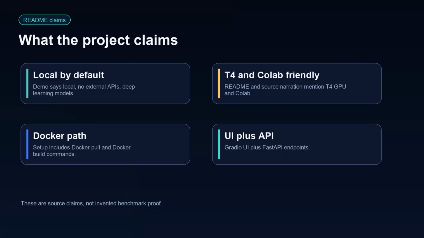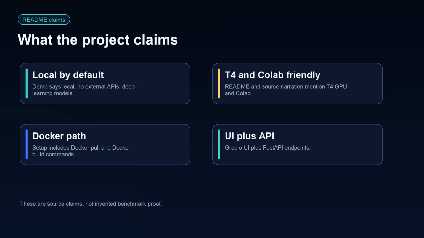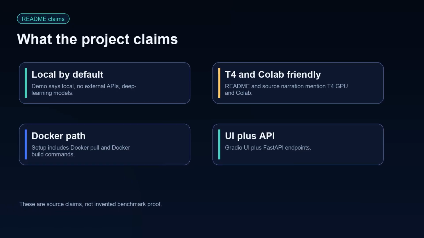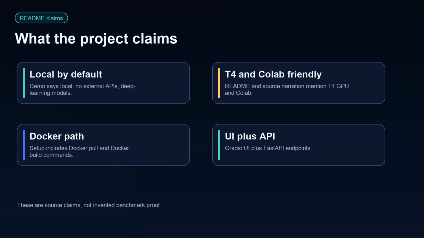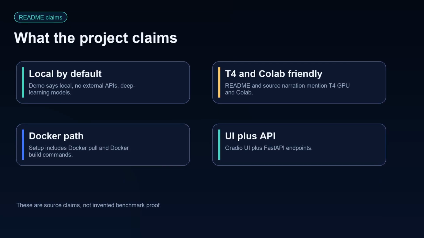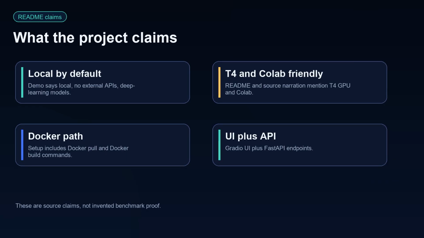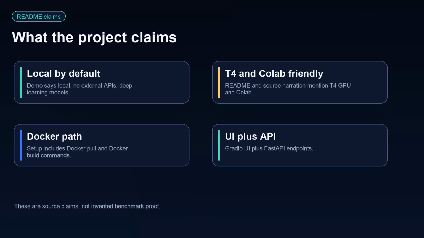The README and official demo make 4 important claims. OmniParse can run locally without external APIs. It uses deep learning models. It is described as T4 and Colab-friendly. And it exposes both the Gradio interface and API endpoints.